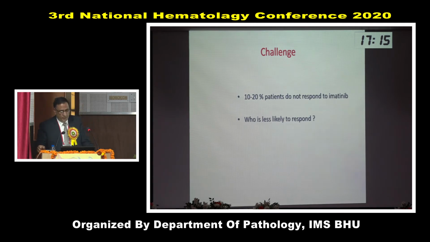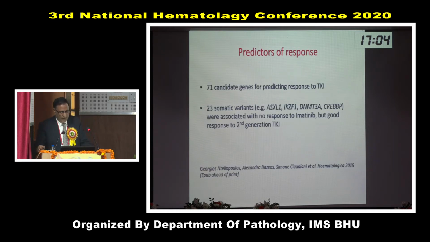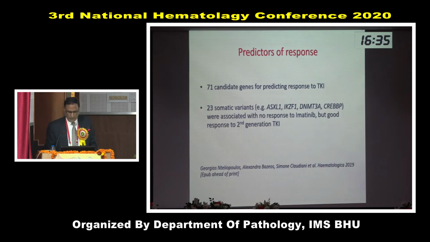But there is still a challenge. 10 to 20% of patients do not respond to imatinib, and we do not know perfectly who is not going to respond. There was a paper last year. They tried to find out who is going to respond and who is not, based on some molecular analysis. They examined 71 candidates by next generation sequencing, examined 23 somatic variants, and found that these variants were associated with no response to imatinib. So on day 1, if you are able to get these findings of somatic variants, you can decide, okay, this patient is not going to respond to imatinib, this patient you should give dasatinib or other drugs.